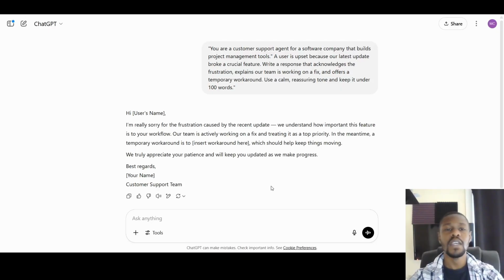In the meantime, a temporary workaround is that you can set whatever workaround in this placeholder here, which should keep things moving smoothly. We truly appreciate your patience and will keep you updated as we make progress.